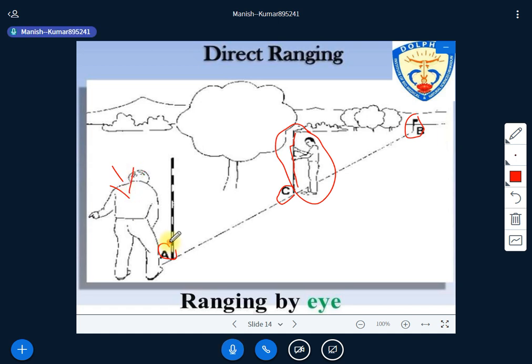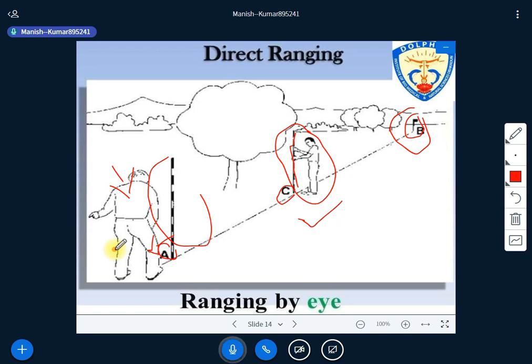surveyor, you have to position just approximately 2 meters behind this position A, and at the point B already one ranging rod has been placed. Now one ranging rod has to be placed at the point C. So the person at the point A has to direct the assistant, right?